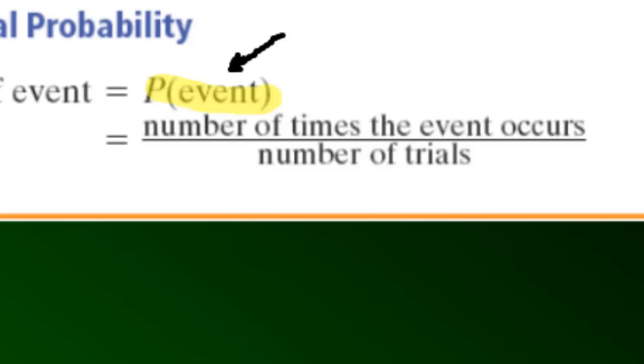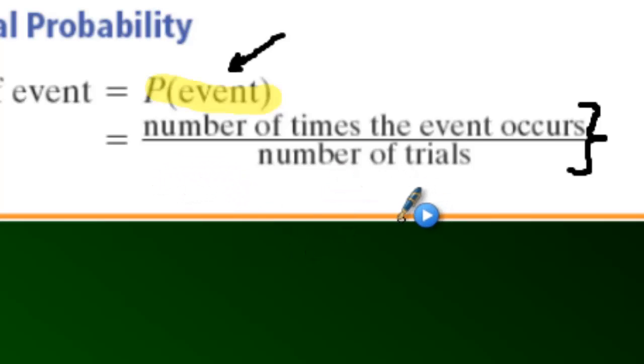Now, we said that percents and fractions are how we list probability. So I want you to notice the fraction. This is a number between 0 and 1. A fraction has a numerator and a denominator, so if we're listing our probability as a fraction, we need to know what goes in the numerator and what goes in the denominator.